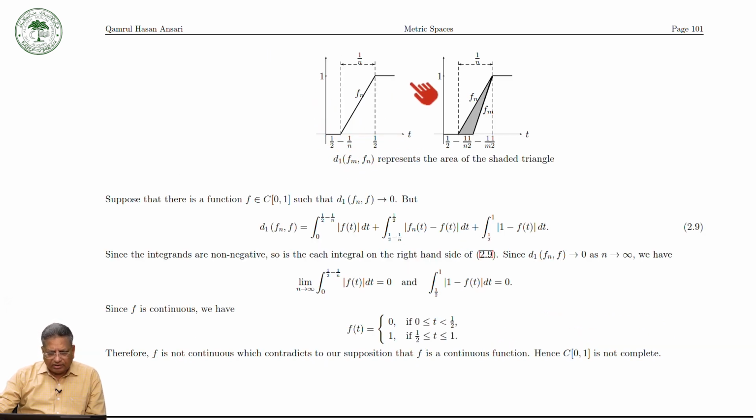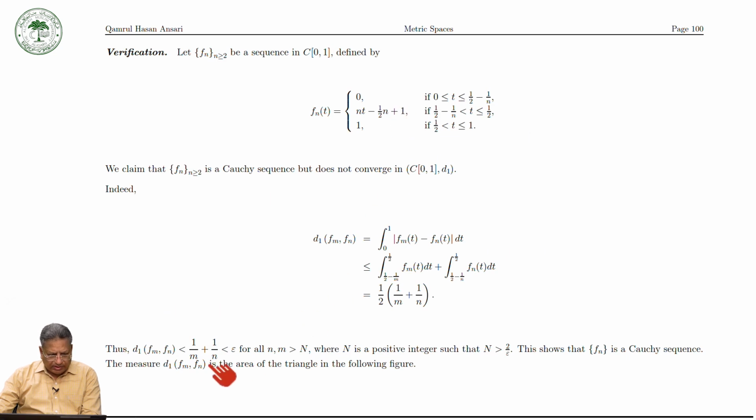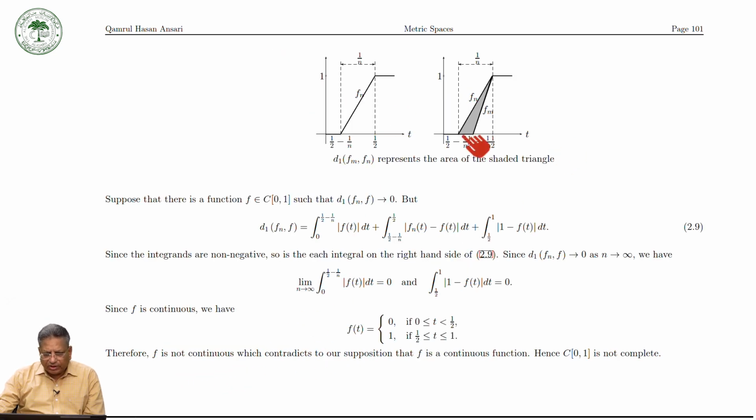Okay, but now you can see that for d1(fm, fn), you can take from here and then go up to here. So this is your fn, and now from here to here you go this way, and then this is your fm. So basically d1(fm, fn) represents the area of the shaded triangle, this area.